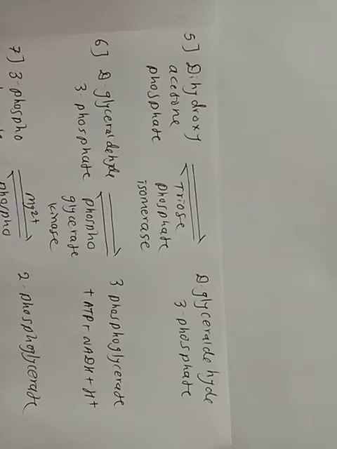Under aerobic conditions, the reduced NAD is reoxidized through the electron transport chain of mitochondria, resulting in the formation of 3 ATP molecules.